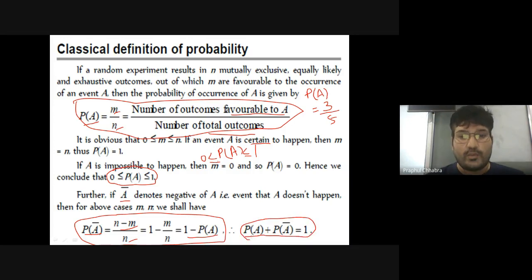That is, the probability of happening of any event A plus the probability of not happening of that event is always equal to 1. So by this formula, we can calculate the probability of A if the probability of A bar is given, and the probability of A bar if the probability of A is given, because the probability of A plus the probability of A bar is equal to 1.